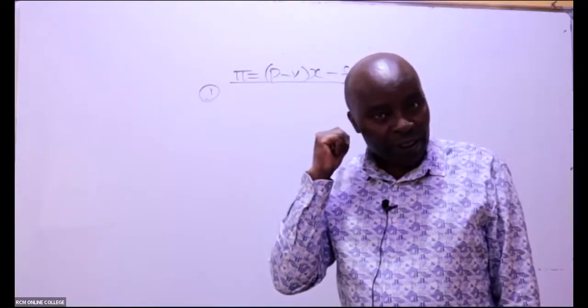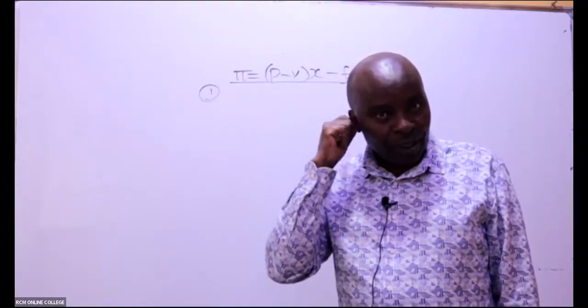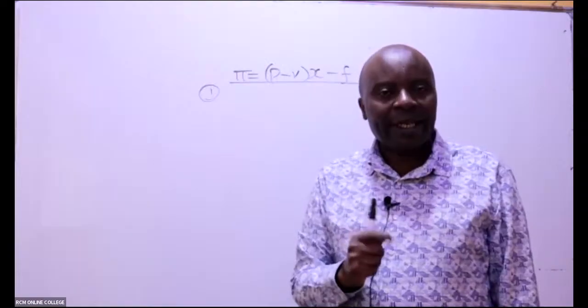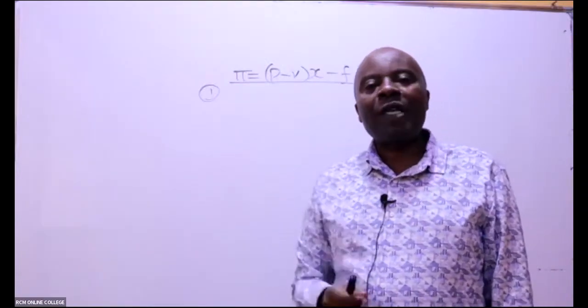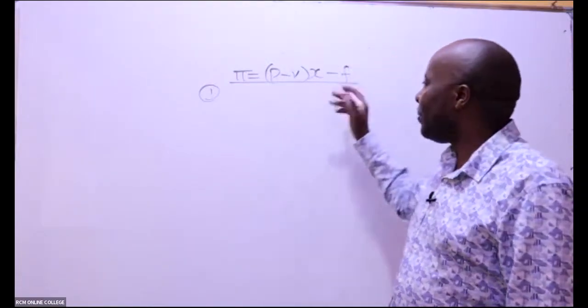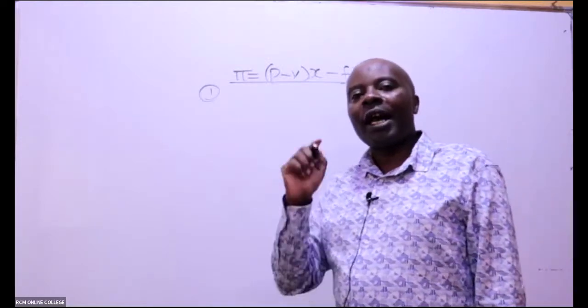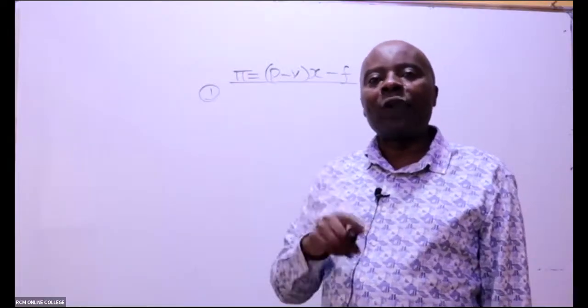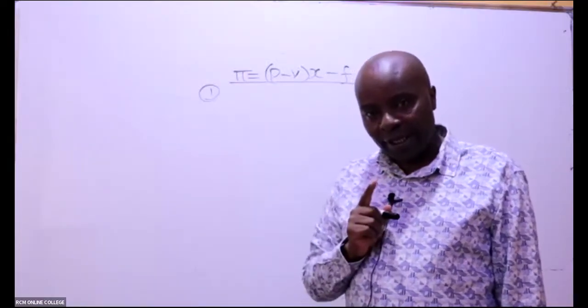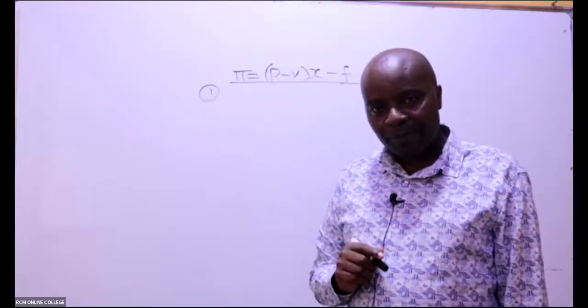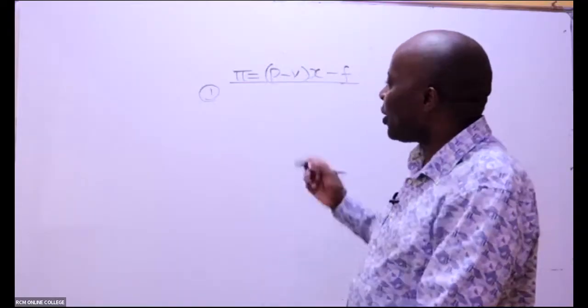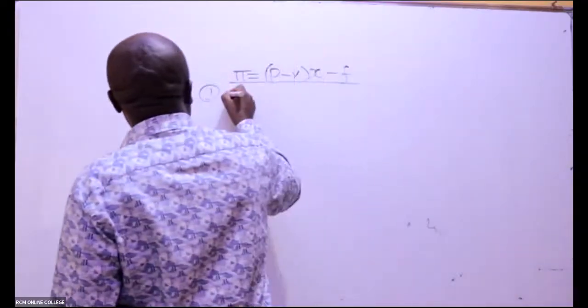I hope somebody is writing this down. Variable cost per unit doesn't fluctuate. It's known in advance and will remain constant. The same case with fixed cost: the fixed costs are known in advance and they will remain constant. And then, of course, we have the assumption of what here? Linearity.